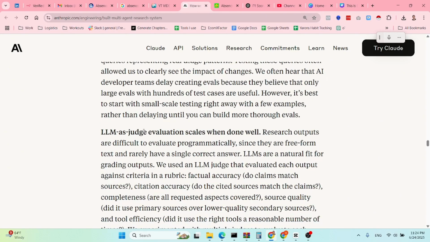Next, using LLM as a judge evaluation scales when done correctly. So they say research outputs are difficult to evaluate programmatically since they are free-form text and rarely have a single correct answer. LLMs are a natural fit for grading output. We used an LLM as a judge that evaluated each output against criteria in a rubric. So for example, factual accuracy, citation accuracy, source quality, etc.